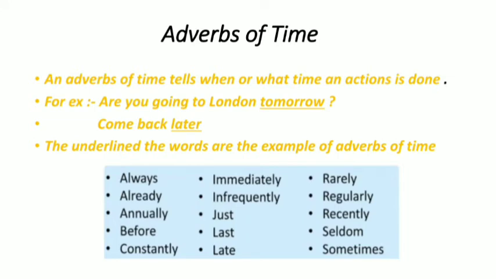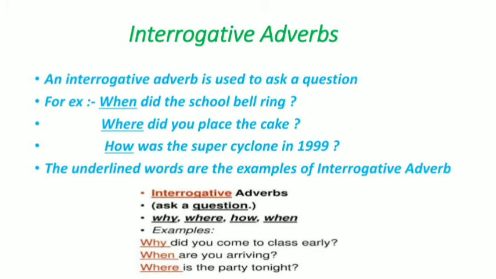Adverbs of time. An adverb of time tells when or what time an action is done. For example, are you going to London tomorrow? Come back later. The underlined words are the examples of adverbs of time. Some more examples are always, already, constantly, infrequently, immediately, seldom, sometimes, etc.